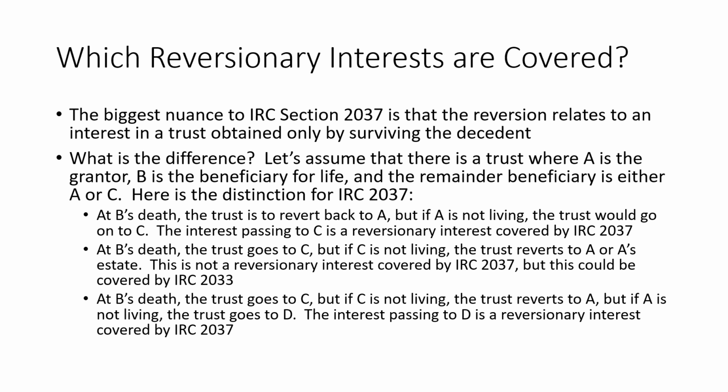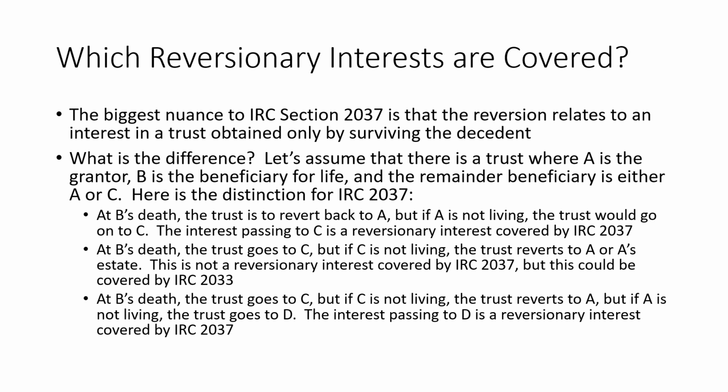So we're going to have a trust arrangement where there's A, who's the grantor, B, as the current beneficiary immediately after the trust is created, and C, maybe as a remainder beneficiary down the road. So we're going to look at three examples which really draw some distinctions here. Now, first, we have an example where A created a trust for B, and at B's death, the trust is to revert back to A if A is then living. But if A is not living, the trust would go on to C.